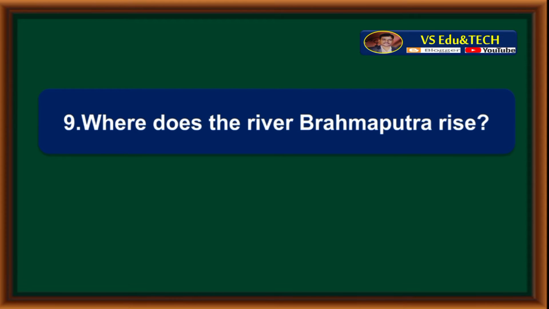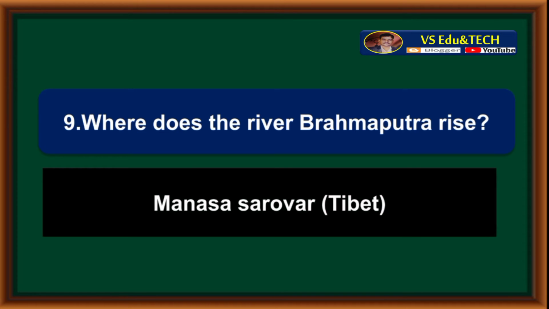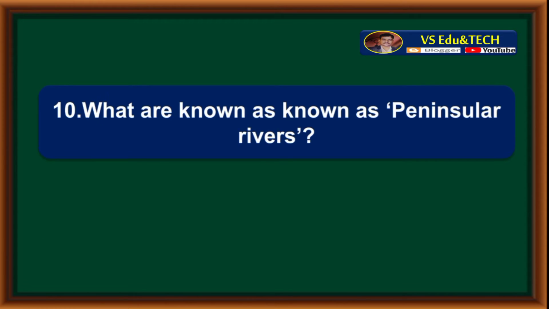Where does the river Brahmaputra rise? Manasa Sarovar in Tibet. What are known as peninsular rivers?